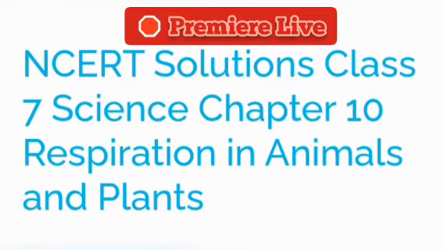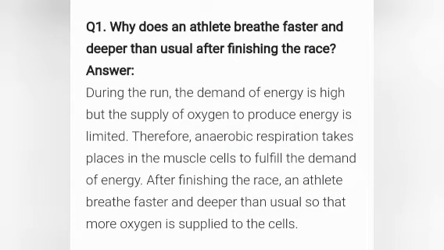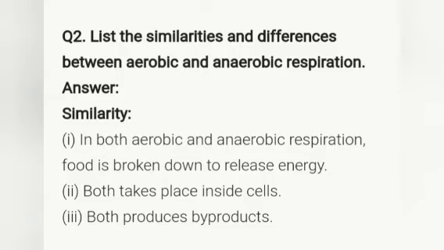First question is, why does an athlete breathe faster and deeper than usual after finishing the race? During the run, the demand for energy is high, but the supply of oxygen to produce energy is limited. Therefore, anaerobic respiration takes place in muscle cells to fulfill the demand for energy. After finishing the race, an athlete breathes faster and deeper than usual so that more oxygen is supplied to the cells.